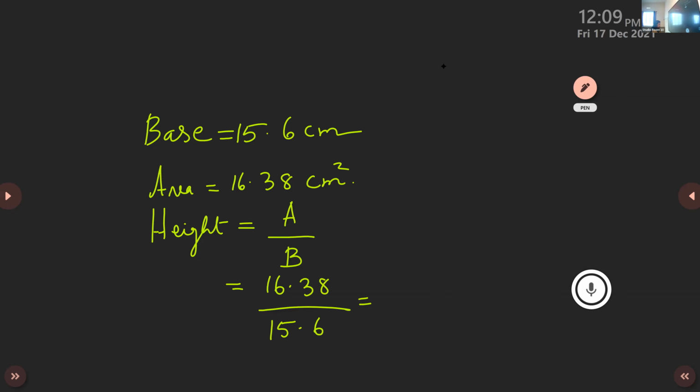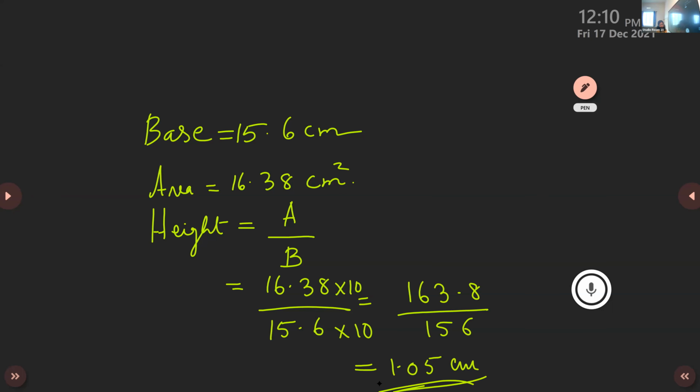1.05. So here also you see, remove the decimal point from the denominator. So multiply by 10, isn't it? You will get 163.8 divided by 156, children. Now simply divide it like numbers and then you will get the answer as 1.05 centimeters. Centimeters, don't write centimeter square because it is not area, it is the base we are finding.